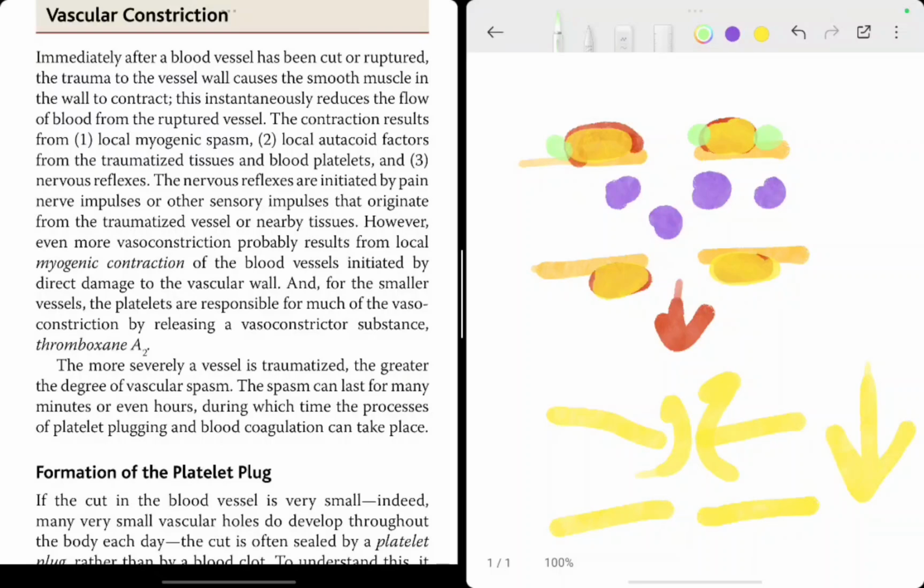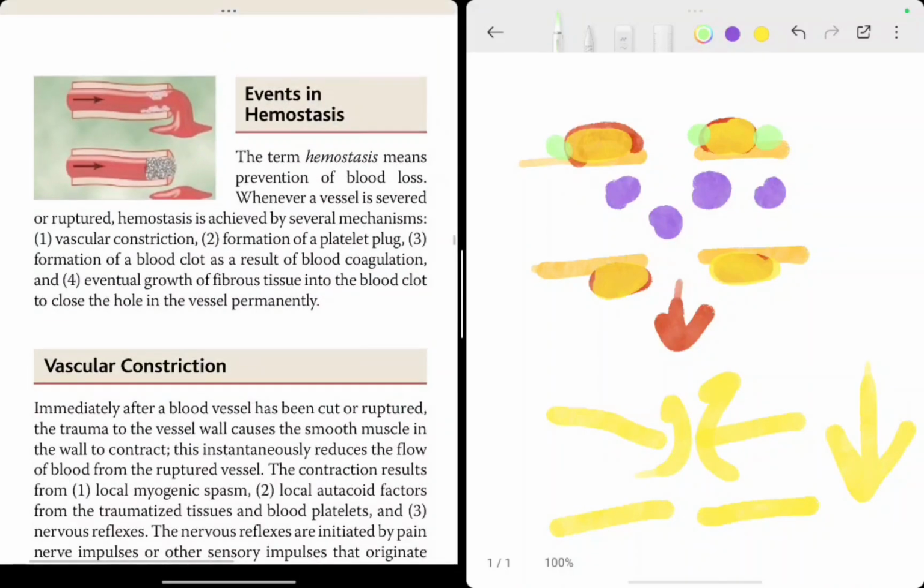When the blood vessel ruptures, they also get irritated. The pain receptors will also get irritated, and they will generate a nerve reflex that will also help in vascular constriction. So these are the three mechanisms by which the vessel constricts, and that's the first event in hemostasis, as we have learned previously.